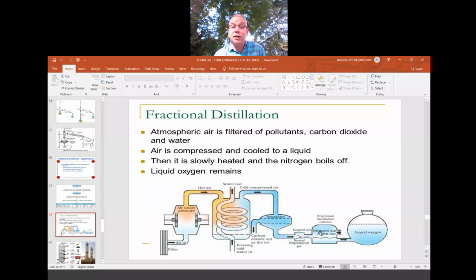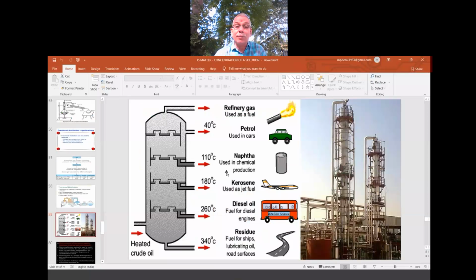One more example is the separation of the components of petroleum. See here, the petroleum fractions are naphtha, kerosene, diesel, and the residue for wax, Vaseline, all those. This is the LPG area. So all of these are separated. We learn this in the higher class. This is diagrammatically represented, but actually they carry it out in factories.